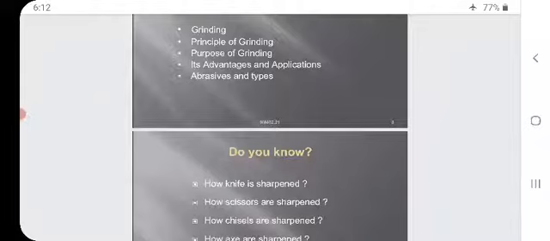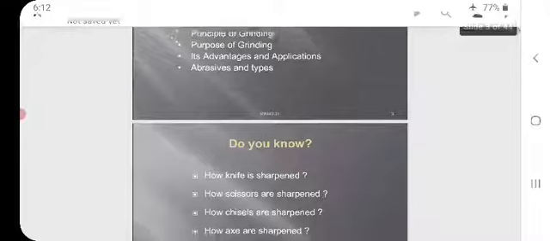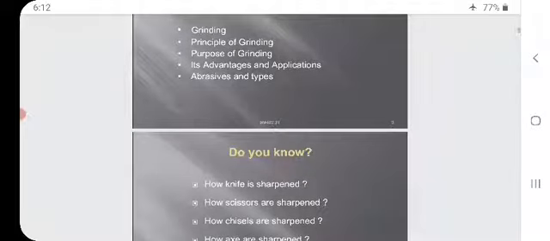Now, we are going to see the principle of grinding, the purpose of grinding, advantages and applications, abrasives and their types. So, our chapter is on grinding and gear making. This is our chapter, and now we are going to see it clearly.